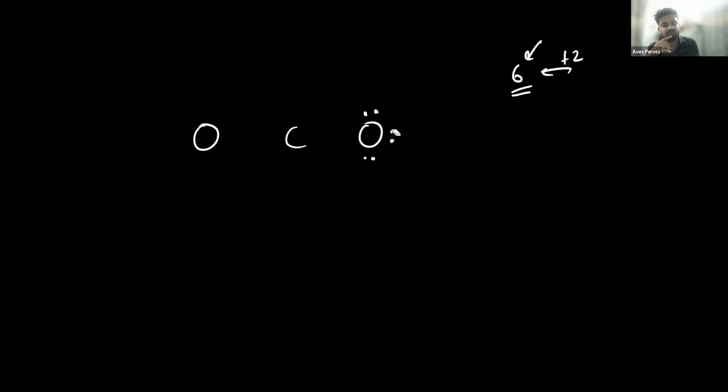So oxygen has 2,6 electronic configuration, and it requires only 2 electrons to complete its octet. So it will start sharing electrons. What will it do? It will start sharing its 2 electrons. So here are the 2 electrons, and similarly this is the 2. The maximum one oxygen can share is 2, because it requires only 2 electrons to complete its octet. So it will share only 2.